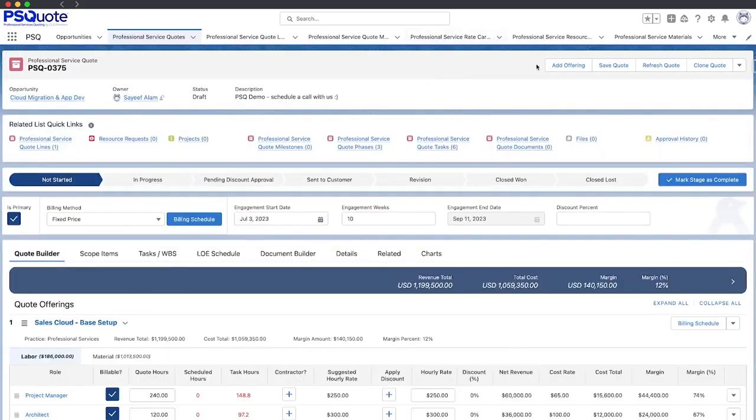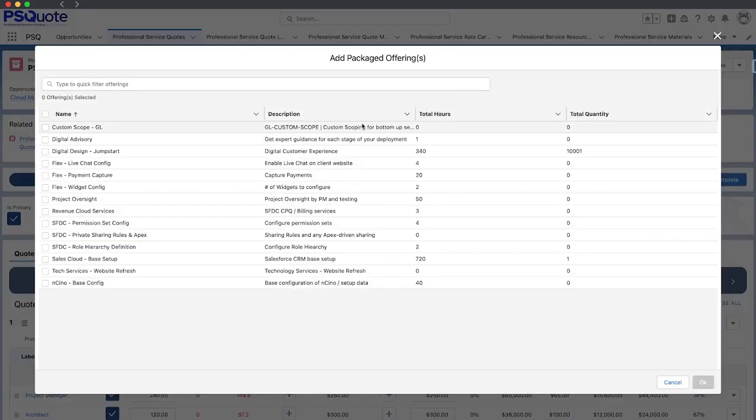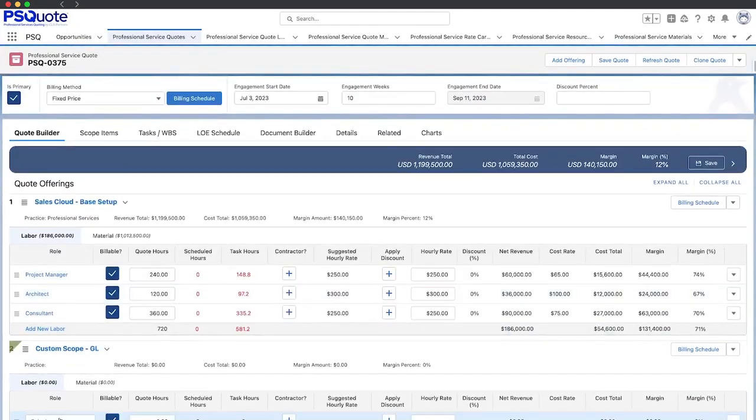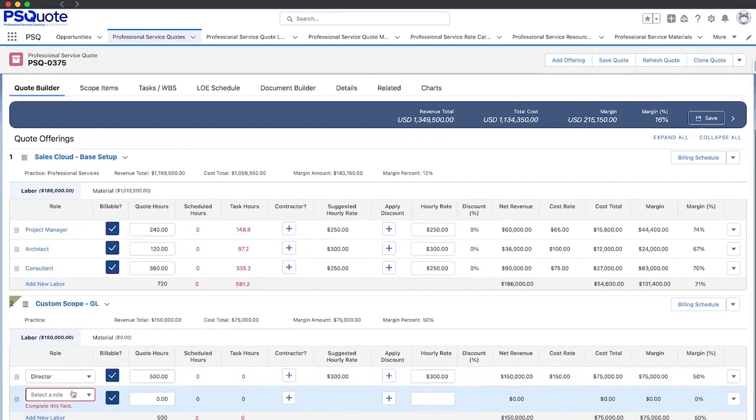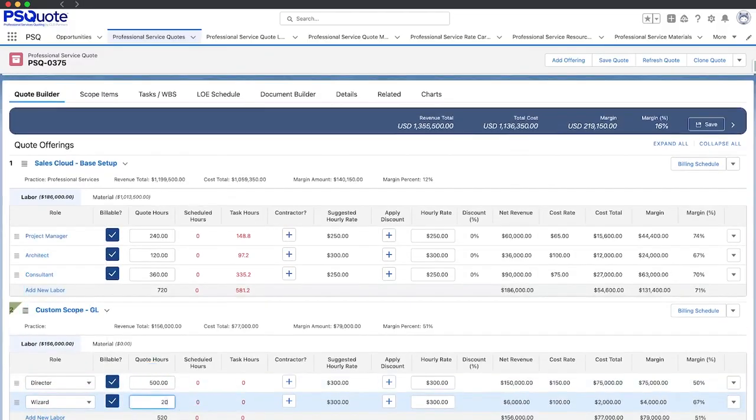Many teams need the flexibility to provide a completely custom-built quote. You can accomplish this by selecting Custom Scope and building up the quote. Add roles and hours. The rates that come in are stored on rate cards, but these can all be adjusted within the quote as well.